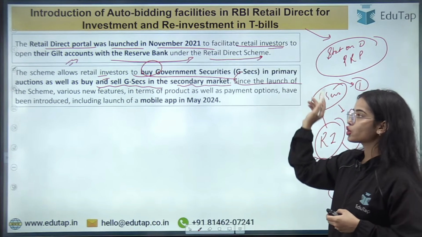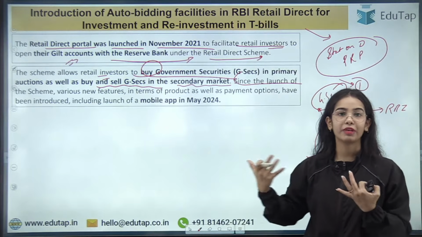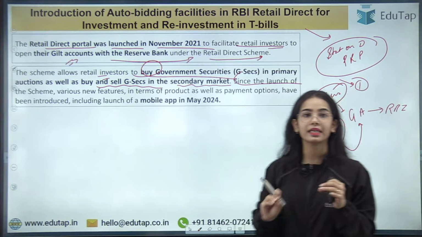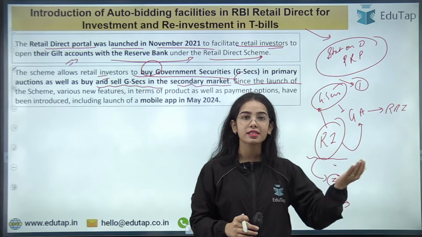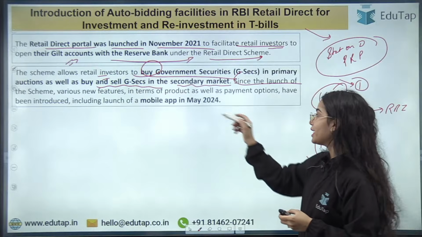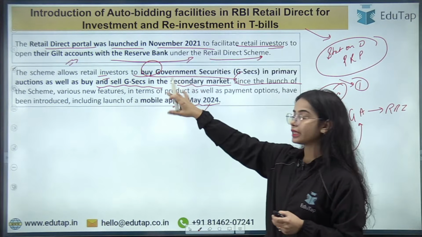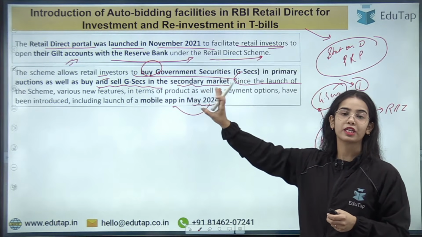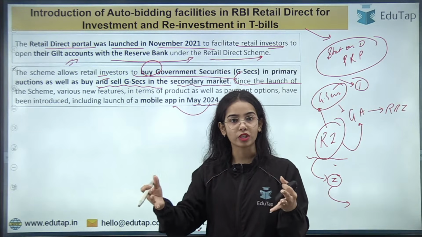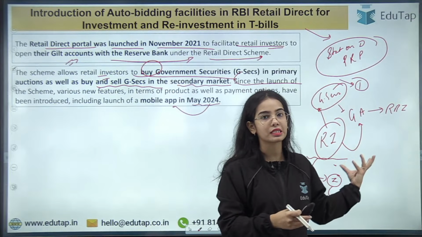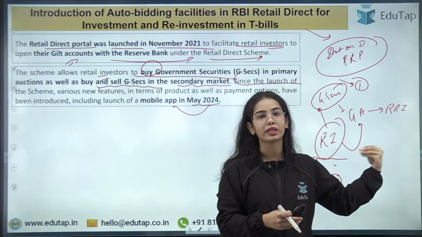Okay, since the launch of the scheme, various new features have been introduced so that it becomes easier and easier for the retail investors to invest in the government securities. And last year in May 2024, the mobile application for the retail direct scheme has also been launched. Okay, so before there was only the retail direct portal. Through the portal, the retail investors can get access to the government securities.